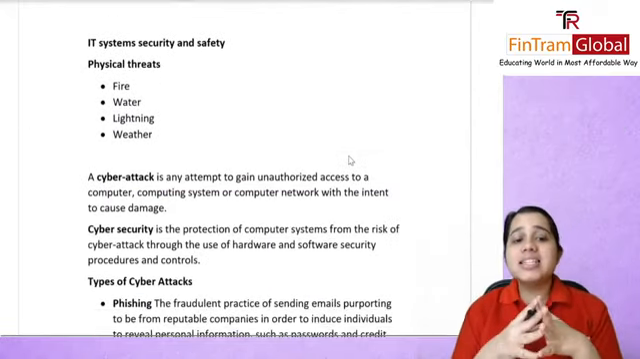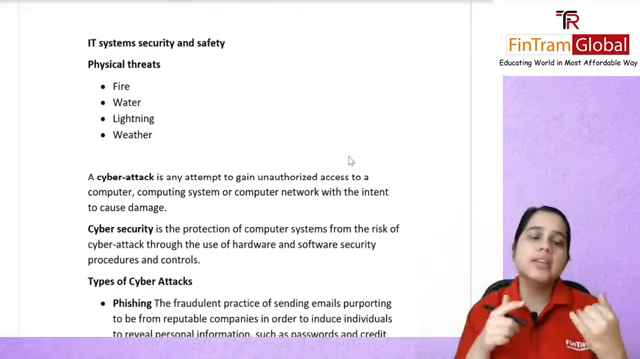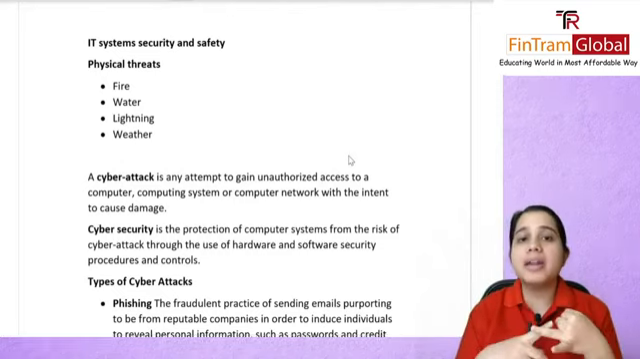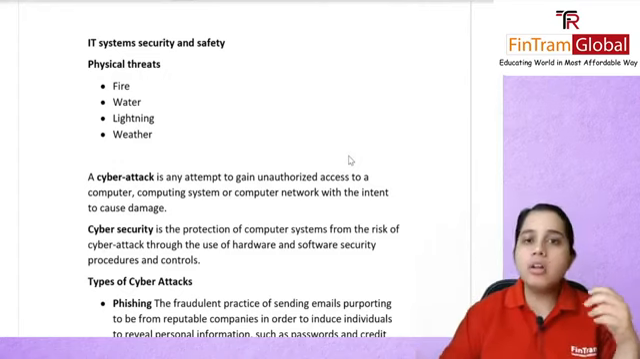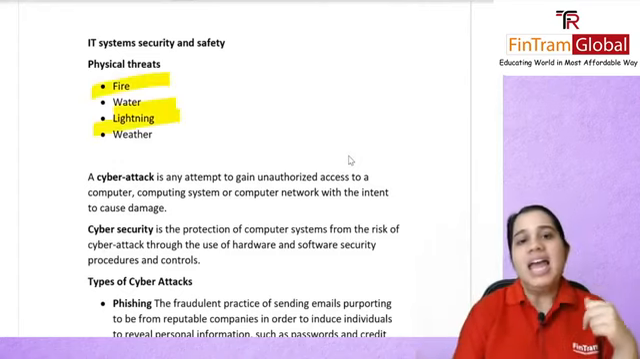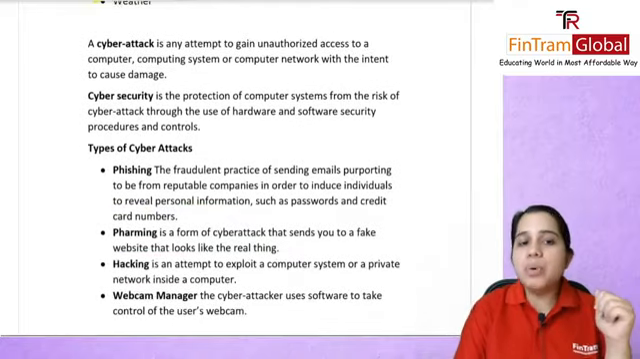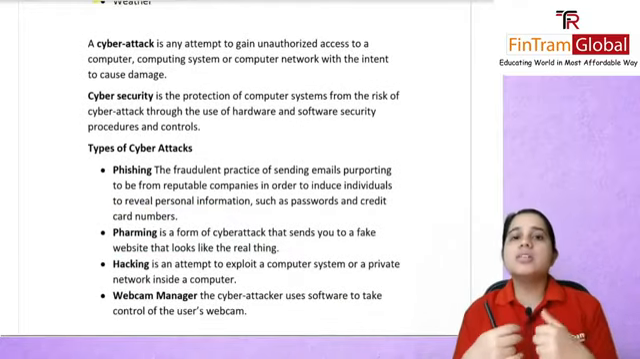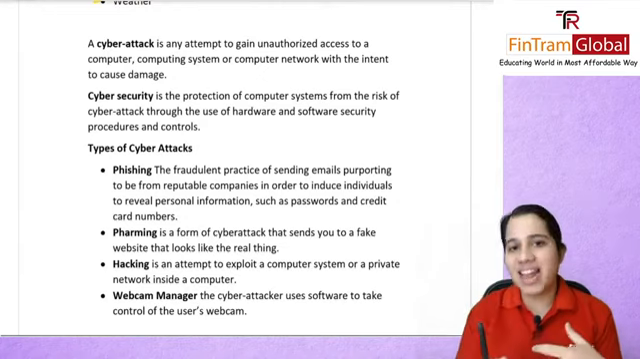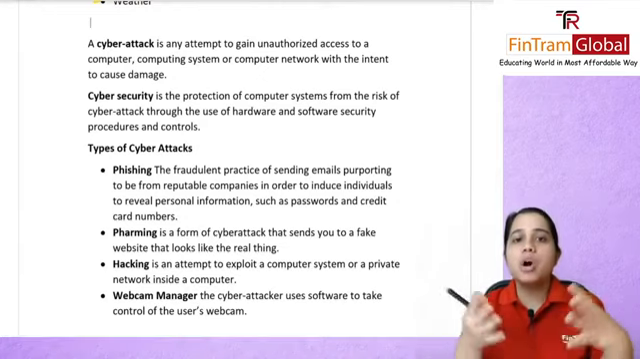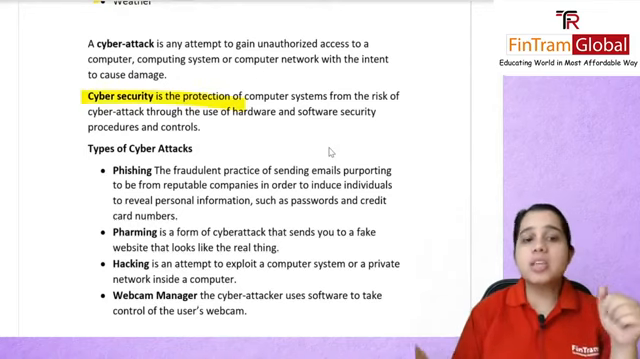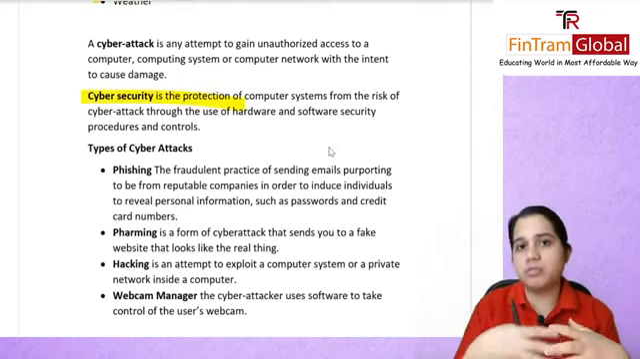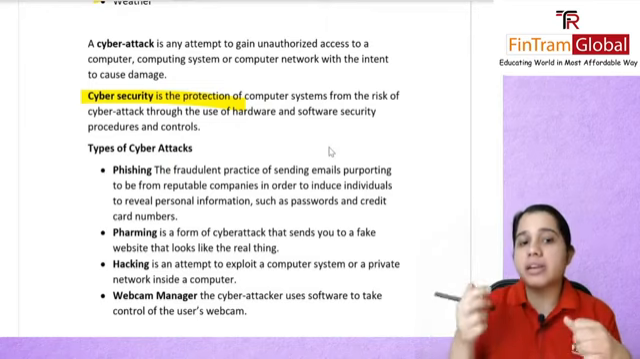Then you have your IT system security. You have your physical threats, right? There could be a fire, there could be flooding, lightning, and all of that can impact all the data. Next is your cyber attack, which is where someone is trying to gain unauthorized access to your network or computer systems to cause damage. You have your cyber security, how you can protect from any of these risks from happening.